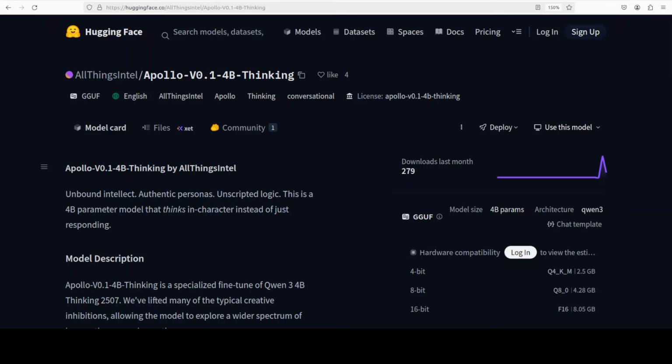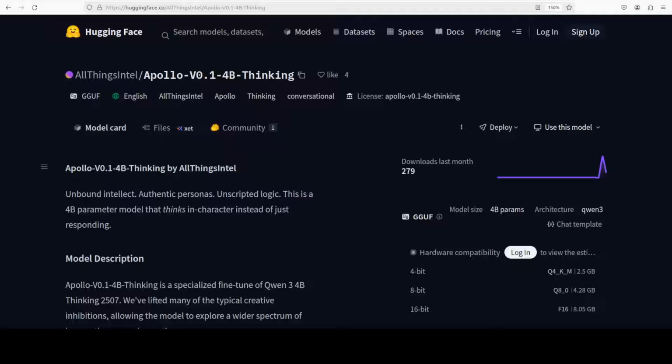After a long time, I have seen a good roleplay model. This time, we are going to install the Apollo thinking model on our local system with SillyTavern, and I will be showing you some really interesting roleplay. This model is a 4 billion parameter fine tune of Qwen 3 4 billion thinking, and I think it is probably of quite good quality.